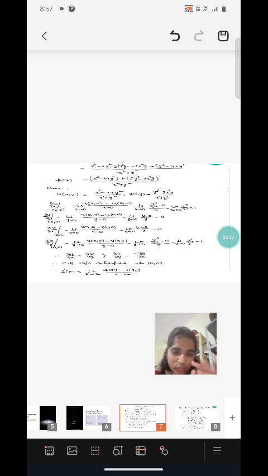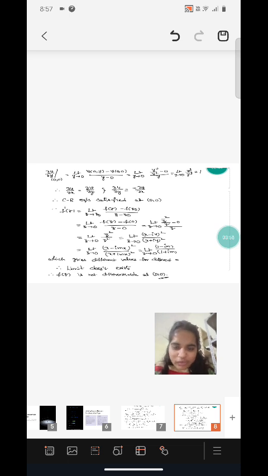Taking limits as x tends to 0, ∂u/∂x = 1. Similarly, ∂u/∂y at the origin is 0. From the CR equations, ∂u/∂x = ∂v/∂y and ∂u/∂y = -∂v/∂x. The CR equations are satisfied at (0, 0).